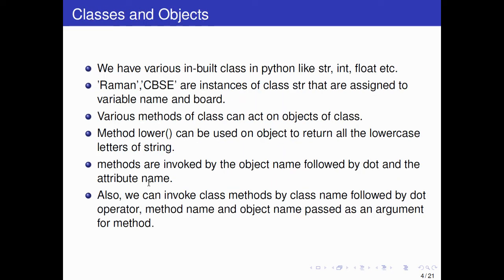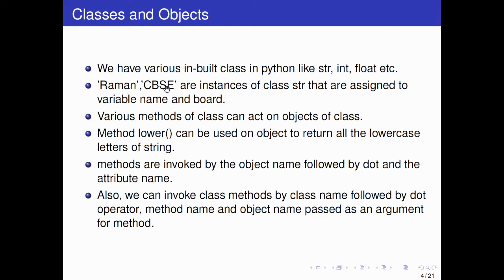What is next? We have various built-in classes in Python like string, int, float. These are all classes actually. Class is also a type. You were seeing the type of an object, so object type or data type is also a class. So a class is like a type. We have various built-in classes in Python like str, int, float, etc.